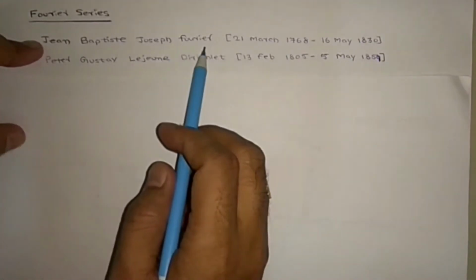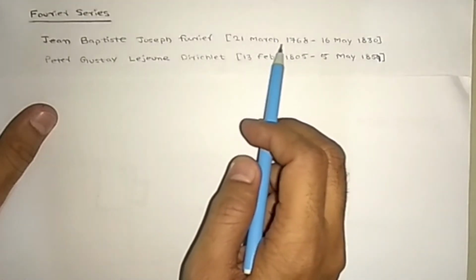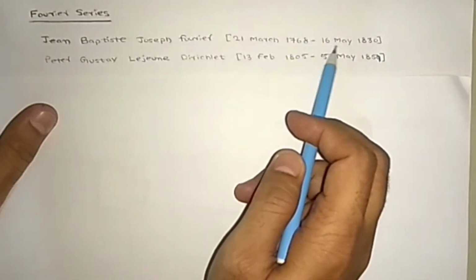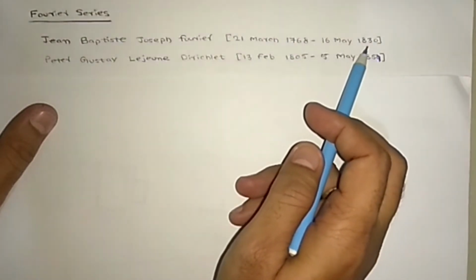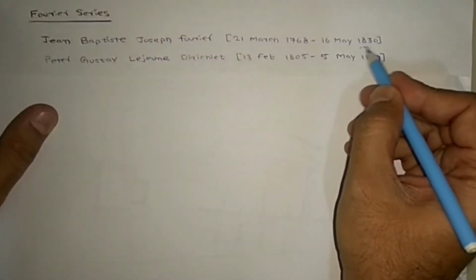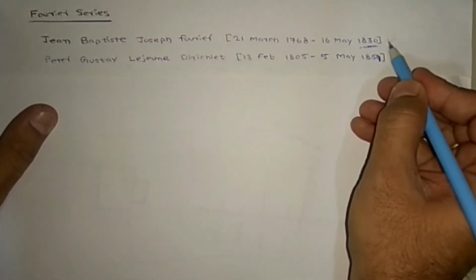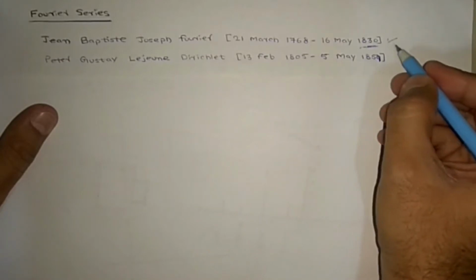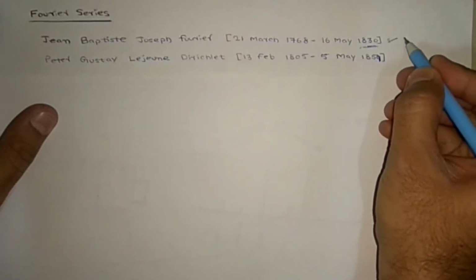This is a very important topic for all competitive exams. The Fourier series was introduced by Jean-Baptiste Joseph Fourier, who lived from 21st March 1768 to 16 May 1830. See, it is a 200-year-old concept and still it has a life. It shows how perfect this concept is, you need to understand.